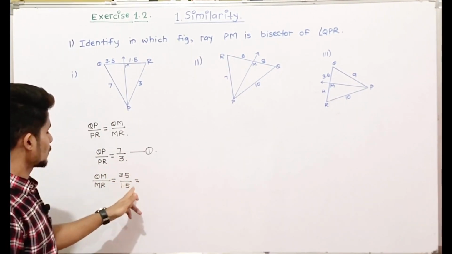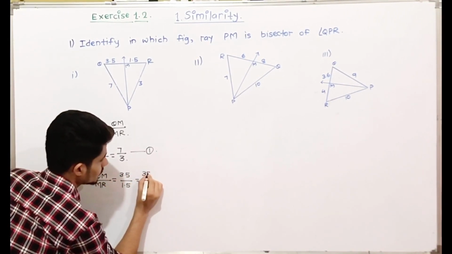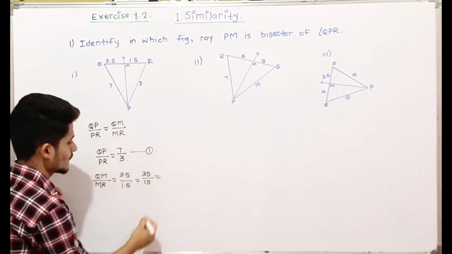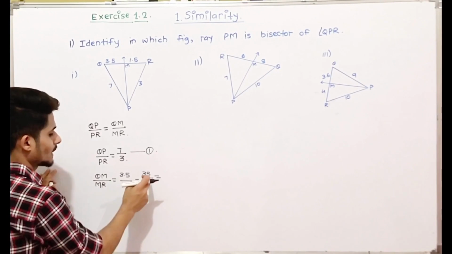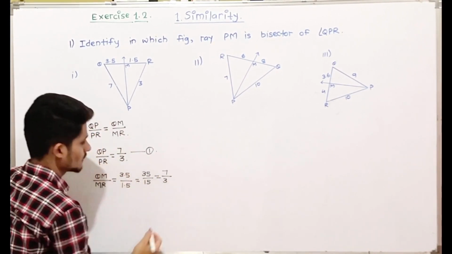If you multiply both by 10, 3.5 into 10 will be 35 and 1.5 into 10 will be 15. And if you divide by 5, then 5 7s are 35 and 5 3s are 15.